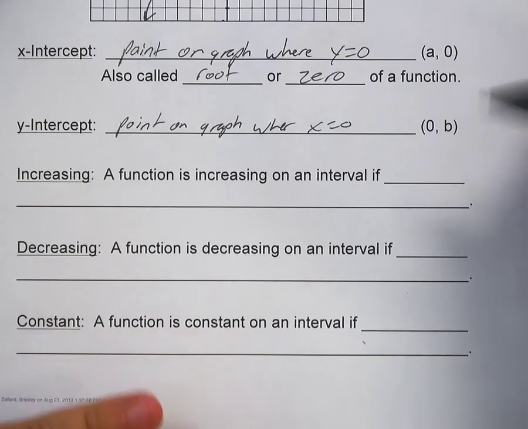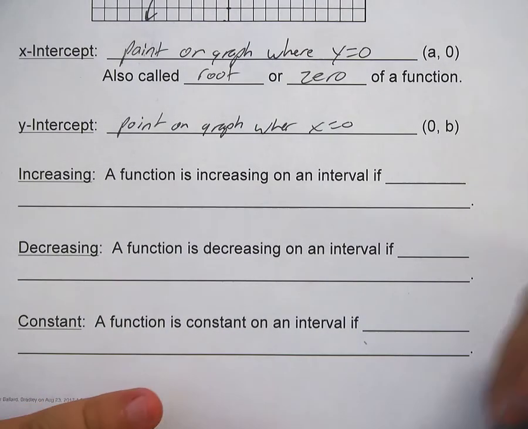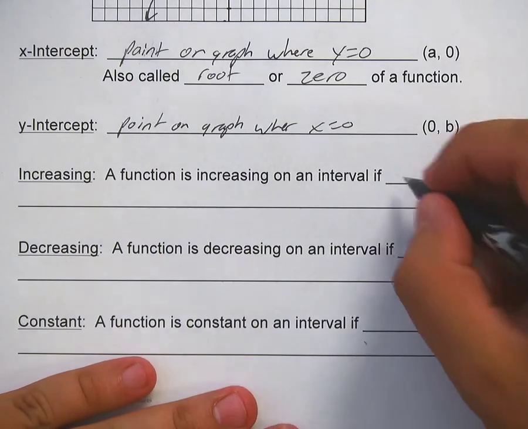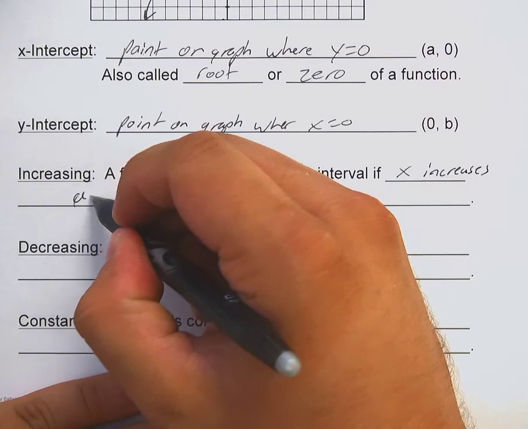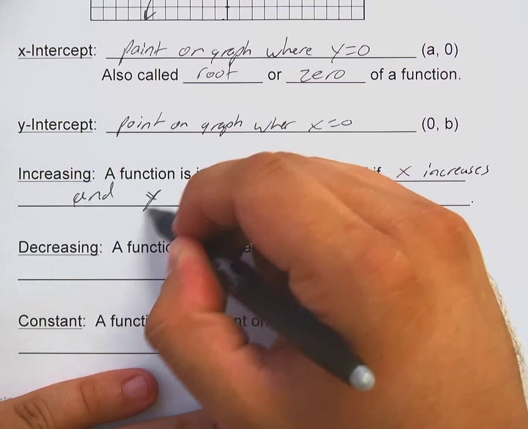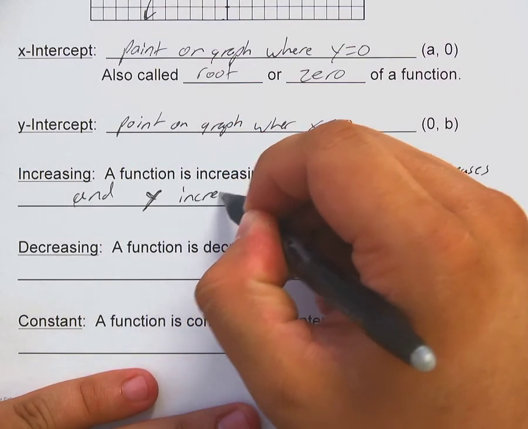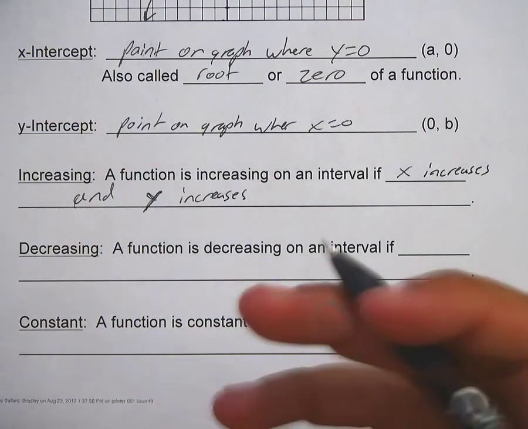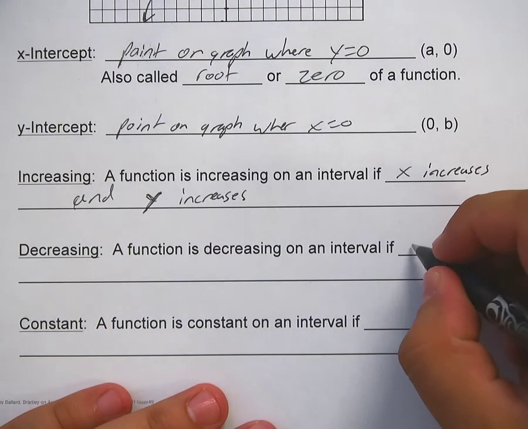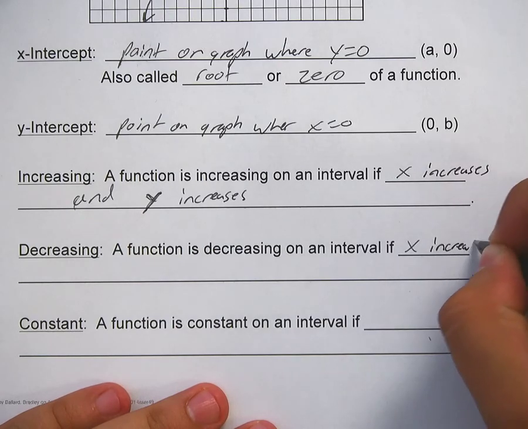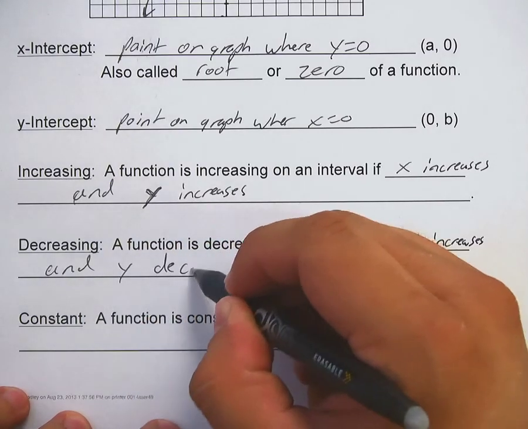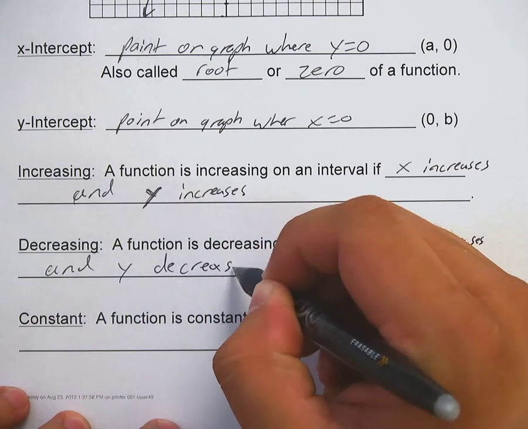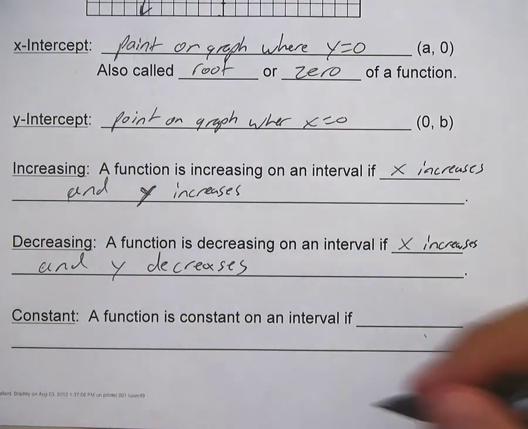All right? Increasing, a function is increasing on an interval if x increases and y increases. Kind of makes sense, right? X goes up, y goes up, it's increasing. It's decreasing if x increases and y decreases. They're doing two different things. X goes up, y goes down.